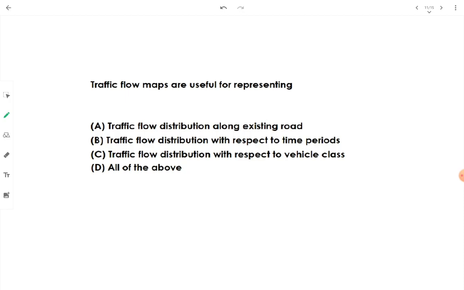Okay, then traffic flow maps are useful for representing. What do we use them for? We use them for traffic flow distribution along existing road. Okay, whatever the established road network is there, what is the distribution of flow of traffic over it can be determined by the traffic flow map. But it cannot show the traffic distribution with respect to time period or with respect to vehicle type. It only shows the flow of traffic distribution along existing road only.